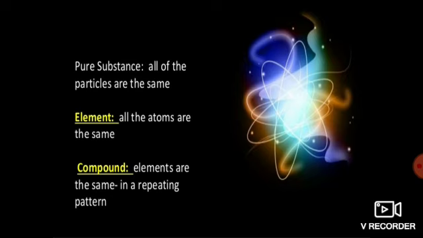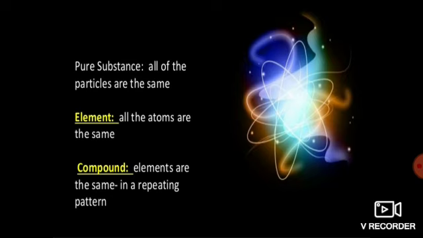In brief, compounds are what? When elements combine together, they form compounds. This is just an outline definition: elements have atoms of the same type.